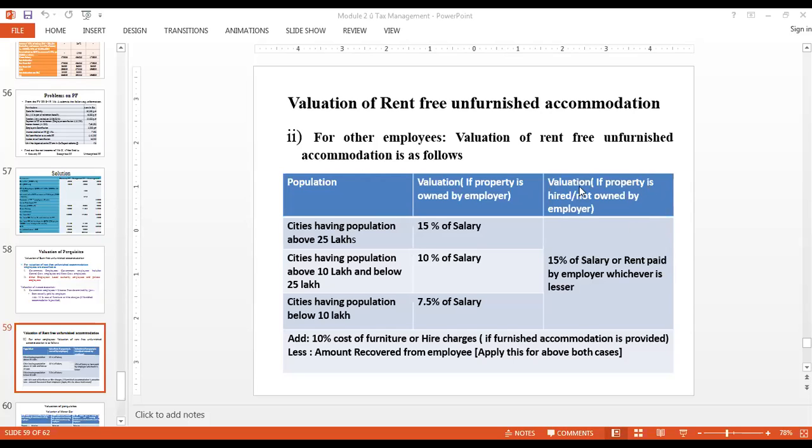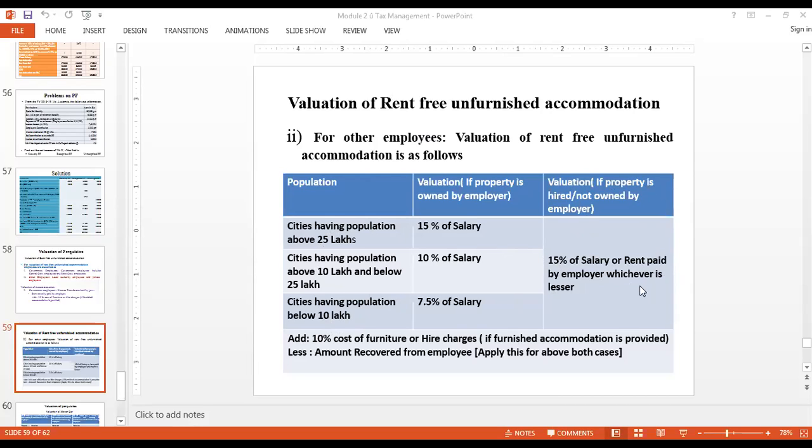It is on lease, or you can say on hire basis. In such cases, irrespective of which city you live in and what the population is, that is immaterial. 15% of your salary or rent paid, whichever is lesser, is considered as the valuation for that particular property. I'll come to the problems.